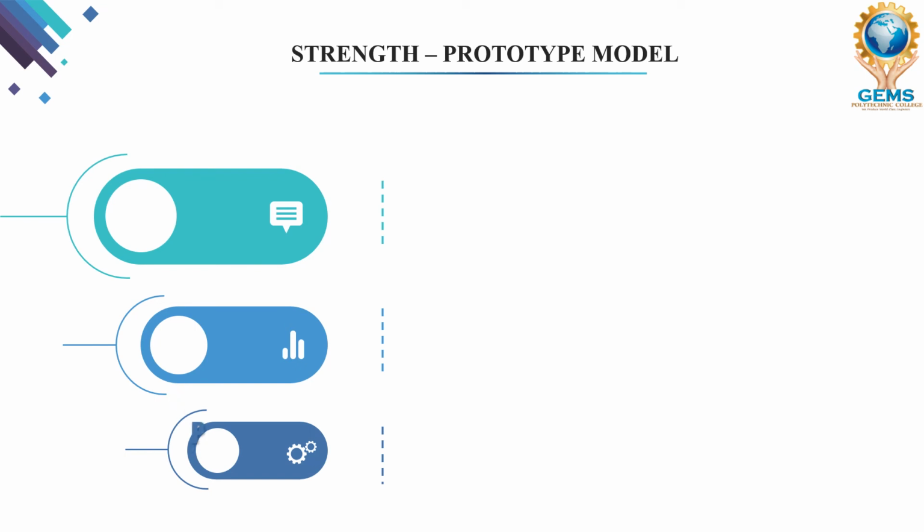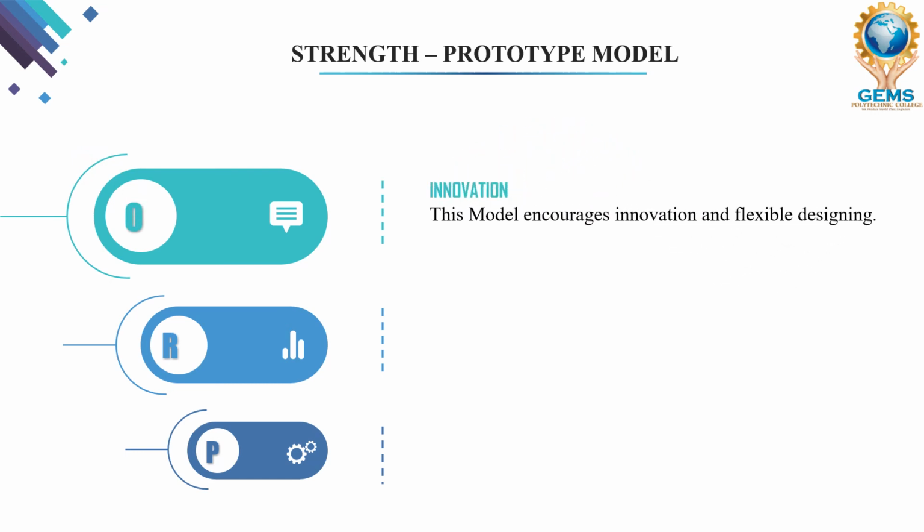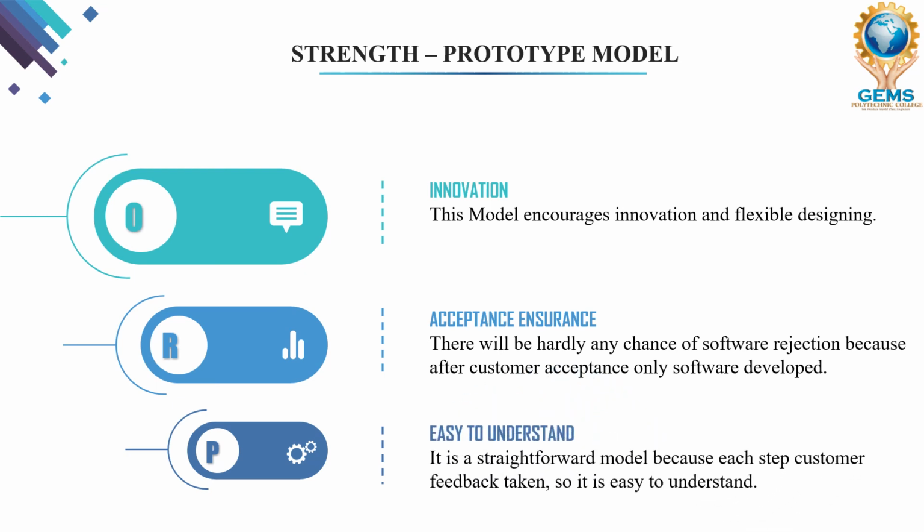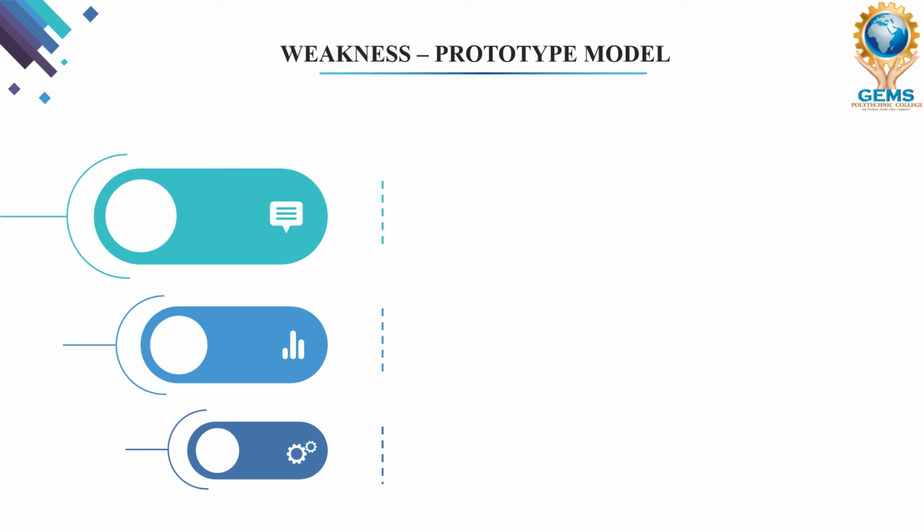Now we have some strengths of the prototype model. What are the strengths? The first strength is innovation. This model gives a chance for the developer or the tester to innovate new things. Next, acceptance insurance. This model is always ready to accept feedback from the customer, so the acceptance level is increased here. Now, easy to understand: it is a straightforward model, because customer feedback is taken at each step. There is mutual communication between the customer and the developer, so it is easy to understand.